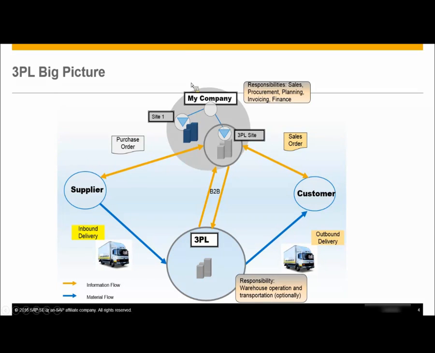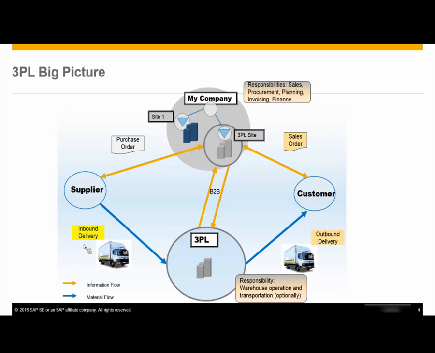One is the inbound process, and the second one is the outbound process. So inbound process is nothing but your procurement process. Outbound process is your sales process. So let's assume as a company, you will be transacting daily by procuring some goods and materials from your supplier. Also, you will be selling some goods and materials to your customer.